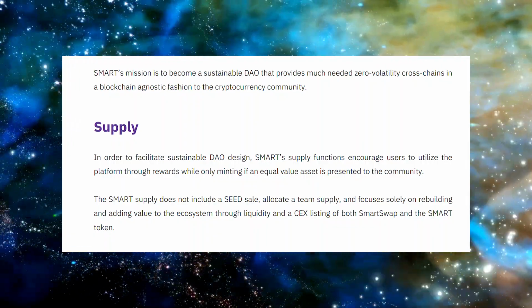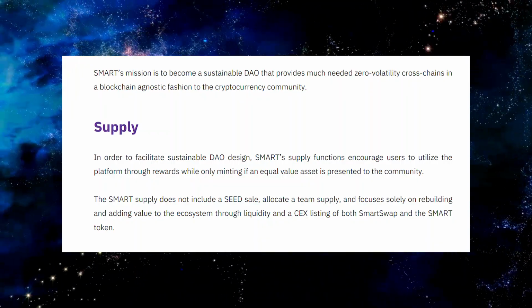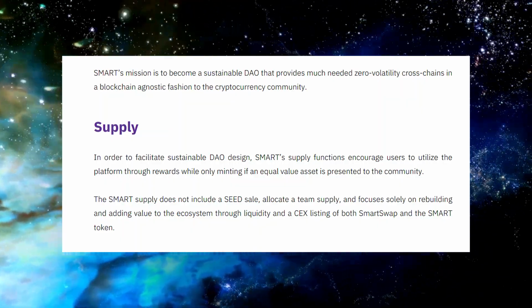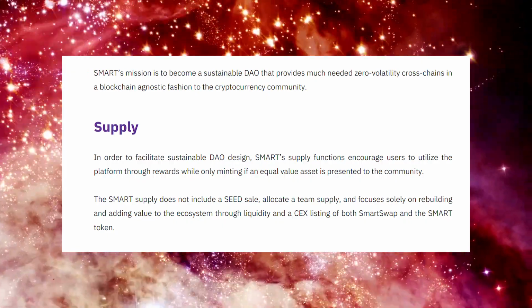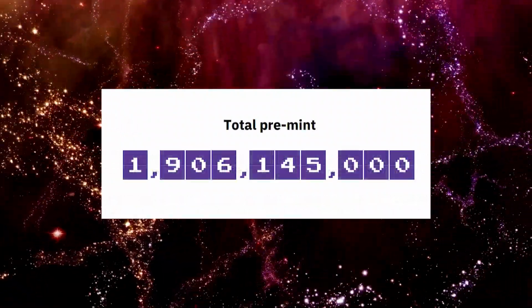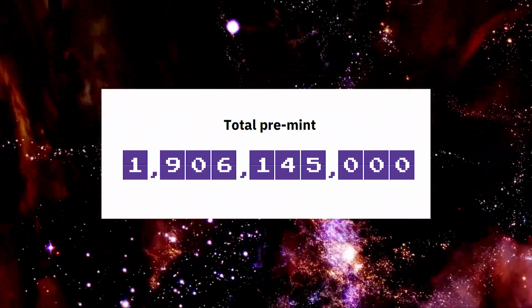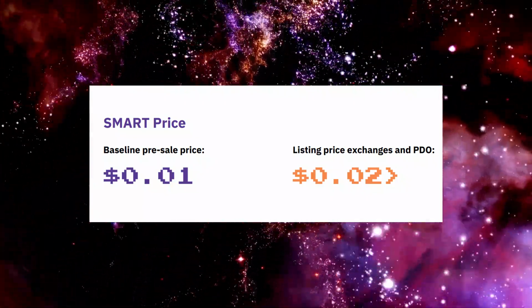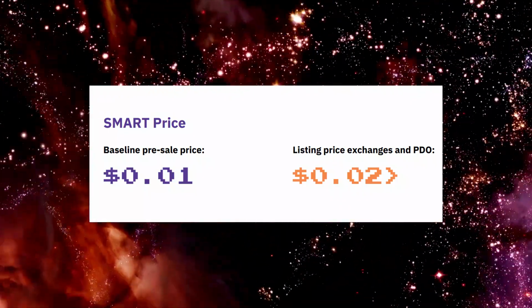The Smart supply does not include a seed sale or allocation of a team supply, but only focuses completely on rebuilding and adding value to the ecosystem through liquidity and the CEX listing of both SmartSwap and Smart token. The details of the tokenomics are available on the project's white paper, so feel free to check it out. But it's important to note that the total pre-mint will be 1.9 billion tokens, and the Smart baseline pre-sale price will be 0.01, while the Smart listing price in exchanges and PDO will be 0.02.